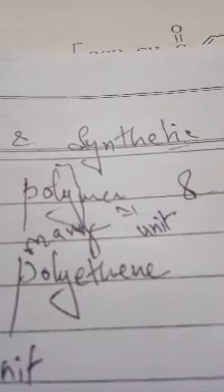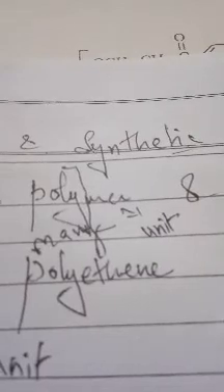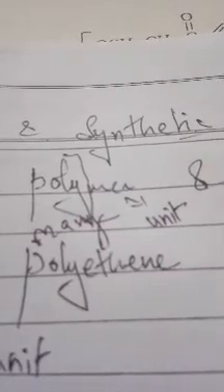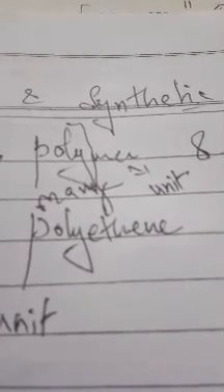The long chain compound formed by the combination of many monomer units by the process of polymerization is called polymer.